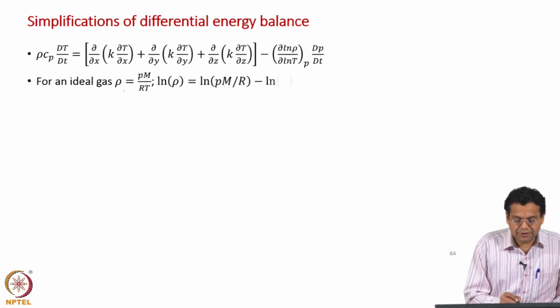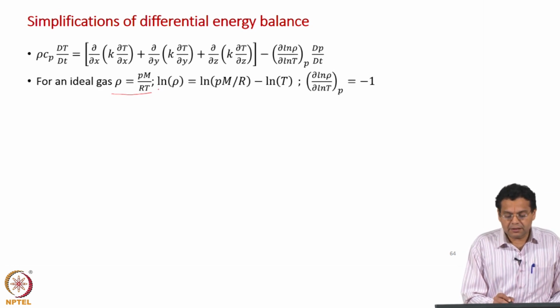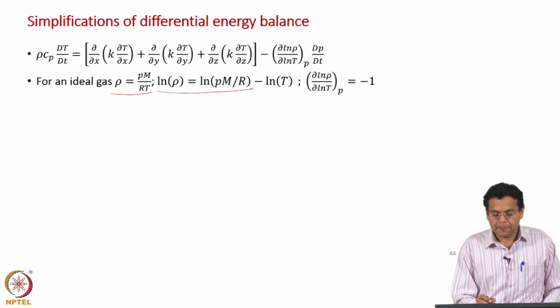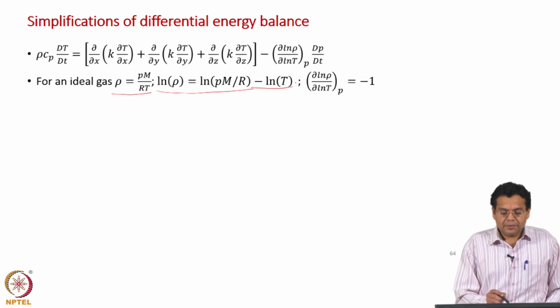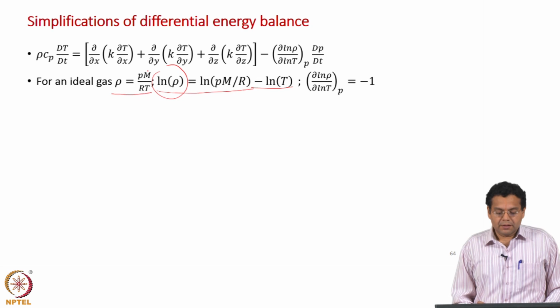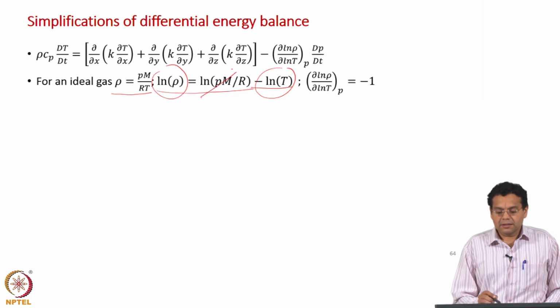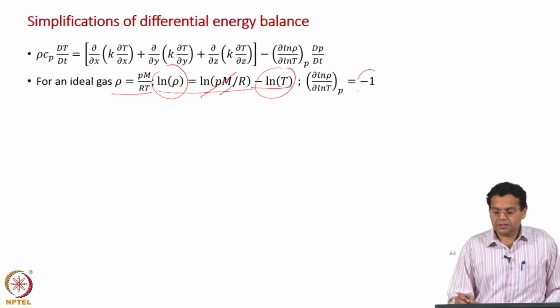For an ideal gas, we know rho is equal to P m by R T. Let us take logarithm on both the sides, and if you now take dou ln rho by dou ln T at constant pressure, this term becomes 0 and you are left with minus 1.